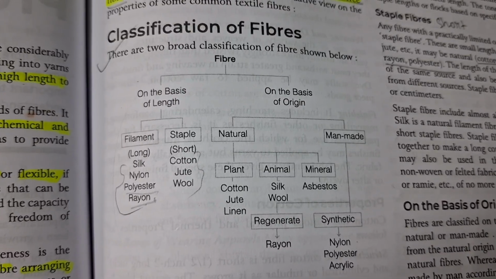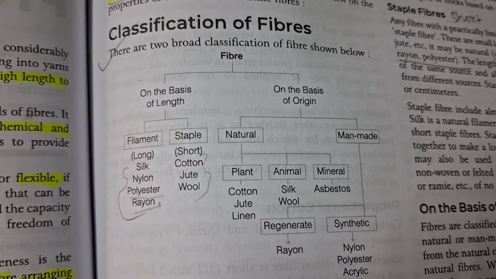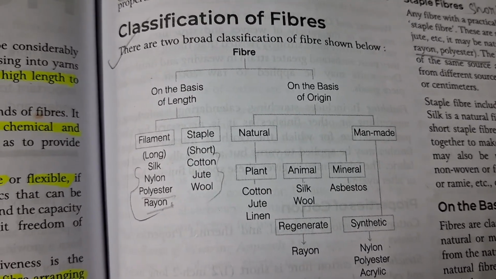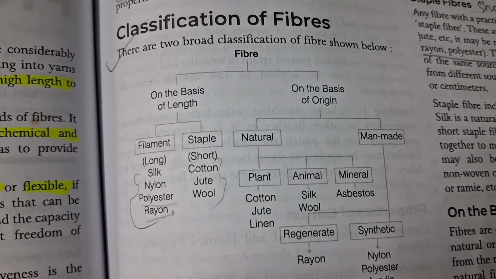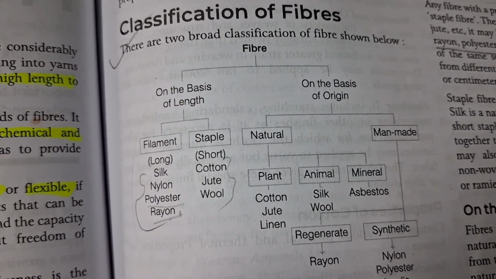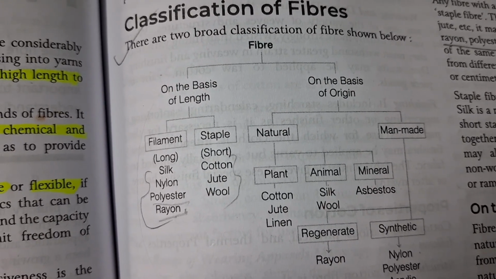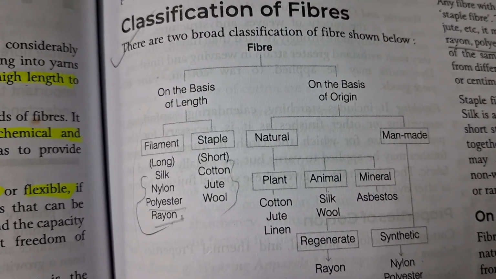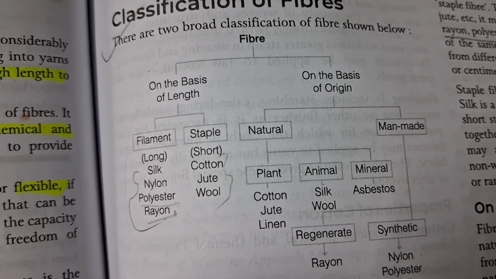Classification of fiber on the basis of length. They are mainly divided as filament and staple fibers. Filament fibers means long fibers which lengths are more than 18 inches, and staple fiber means the length is in between 1 inch to 18 inches or 2.5 cm to 46 centimeter. In filament fibers, the examples are silk, nylon, polyester, rayon. All the synthetic fibers are basically filament fiber, and the only natural filament fiber is silk. In staple fiber or spun fiber, there is cotton, jute and wool. These are natural fibers.